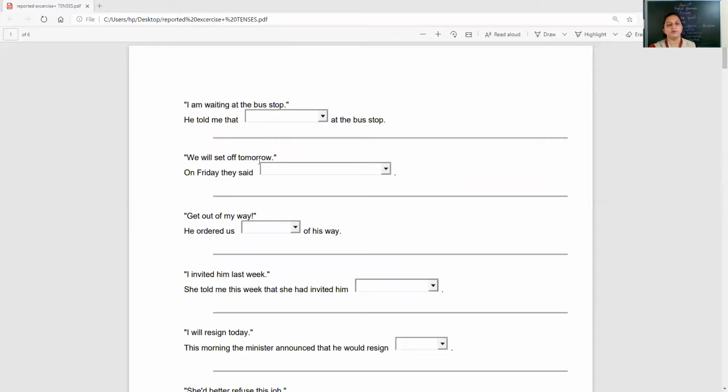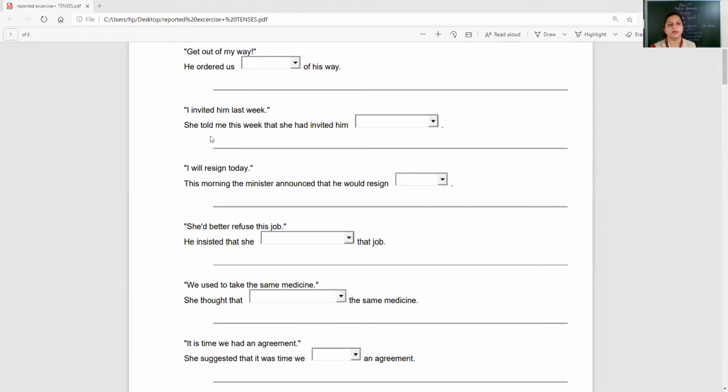We will set off tomorrow. On Friday, they said that they would set off the next day. Third one, he ordered us to get out of his way. So here it would be to get out.